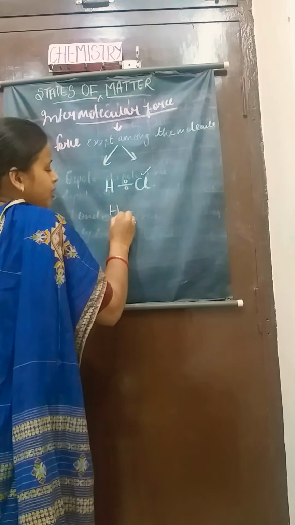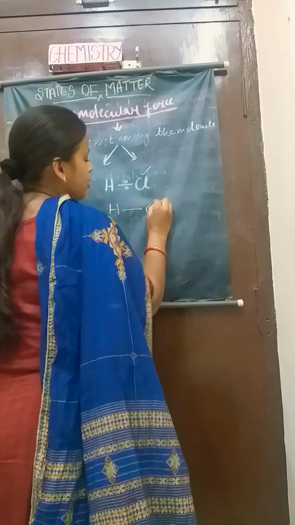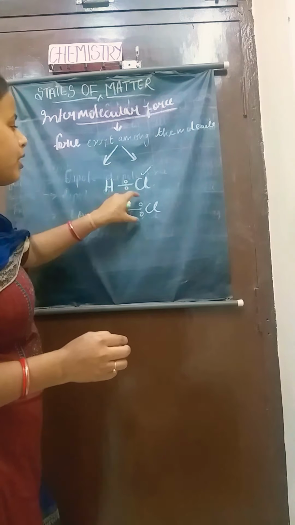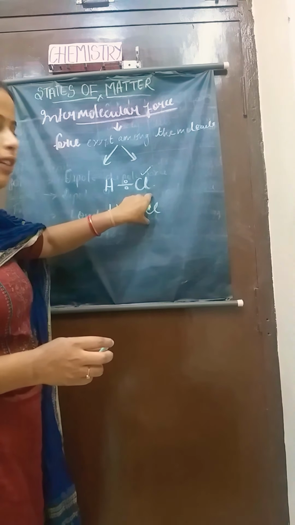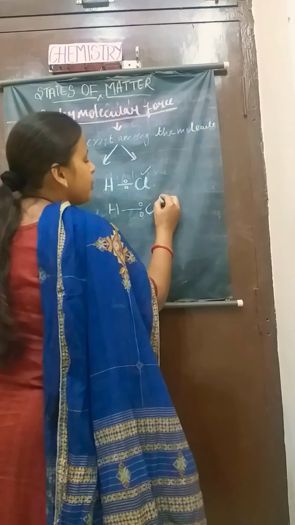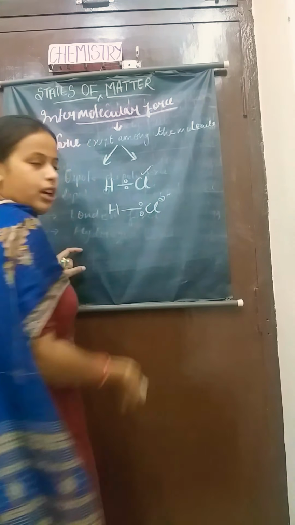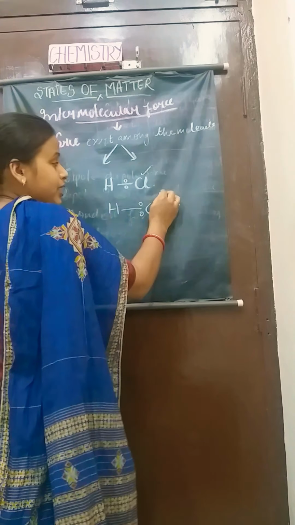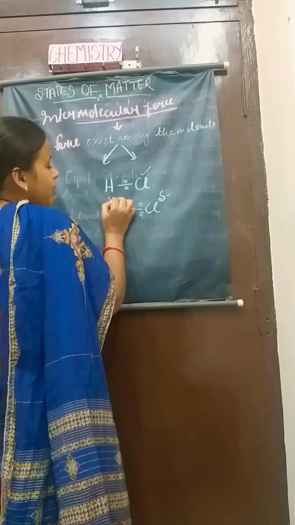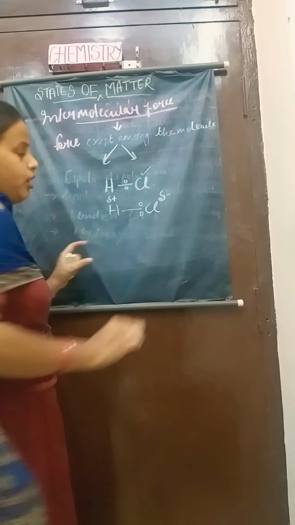So these electrons will move towards the chlorine, and when chlorine gets the electrons, it will develop a partial negative charge, and hydrogen will develop a partial positive charge.